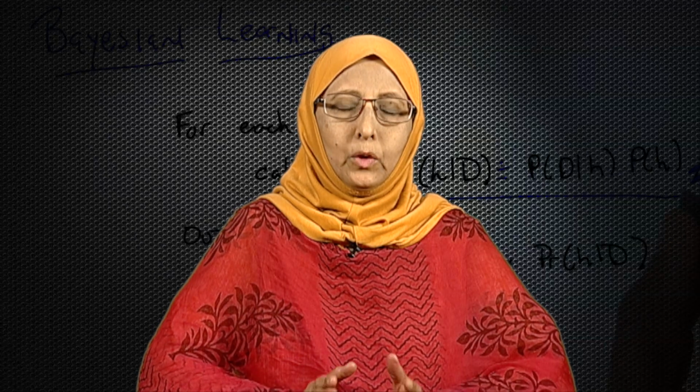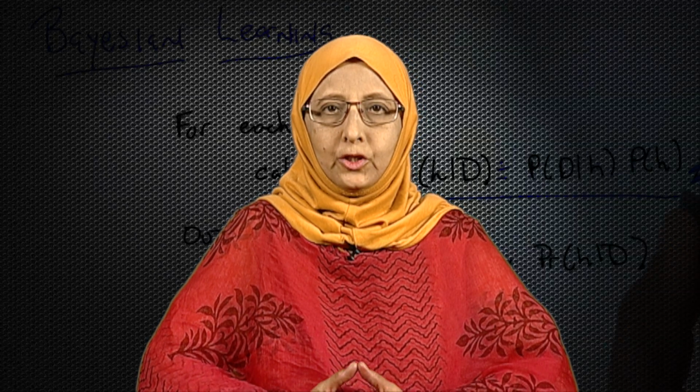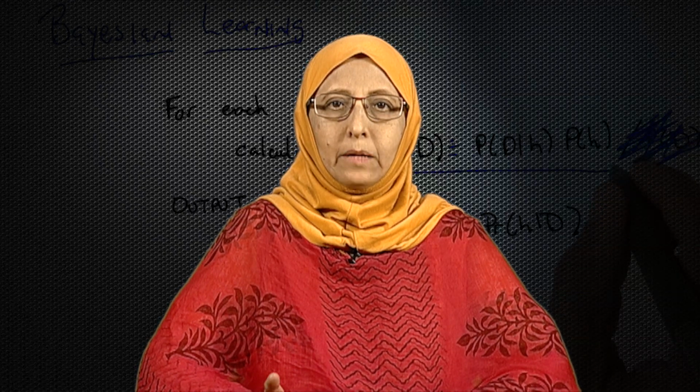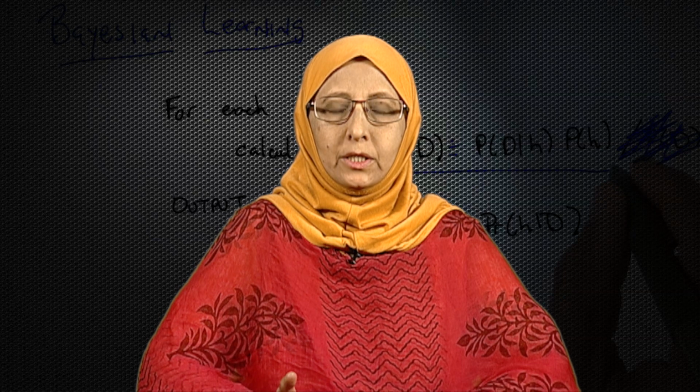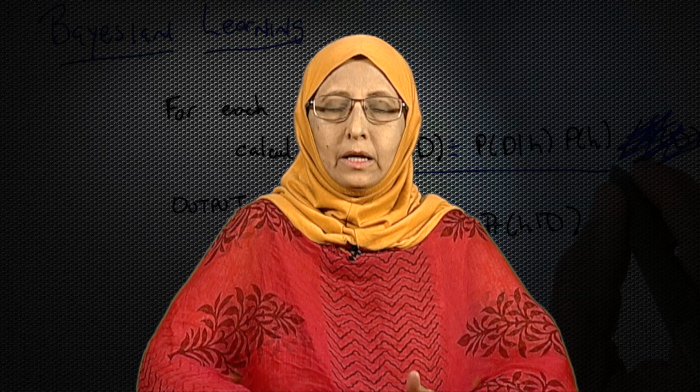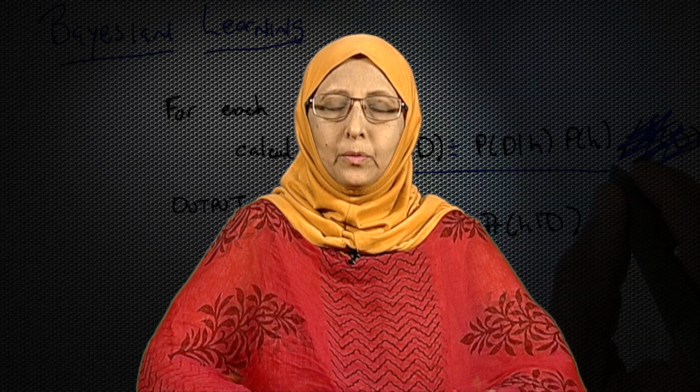Now, let us see how we compute the probability that the class cheat is yes given the data instance, and the second probability we need to compute is the probability that the class cheat is no given the data instance. So, we are going to compute two different probabilities, one in favor of cheat, one in favor of no cheat. Obviously, whichever probability is high, I can say that the particular instance can be classified under that class. So, if the probability of class cheat given the data instance is higher than the probability of no cheat given the data instance, then I can assign the class cheat is equal to yes.